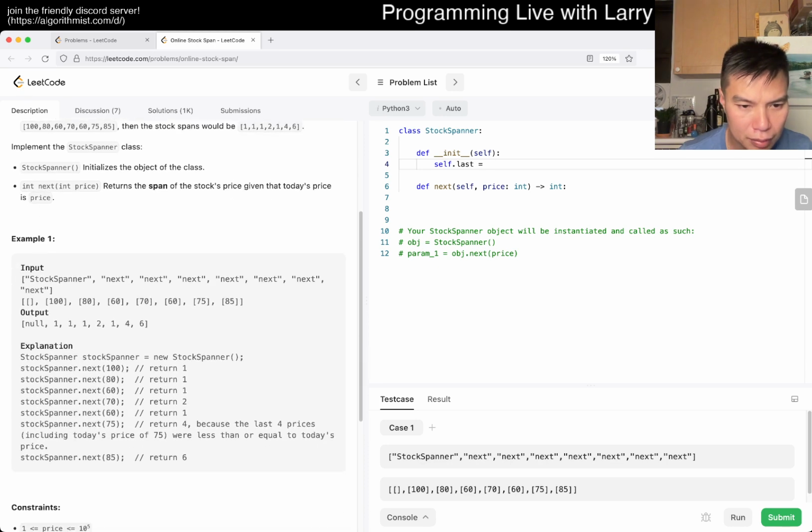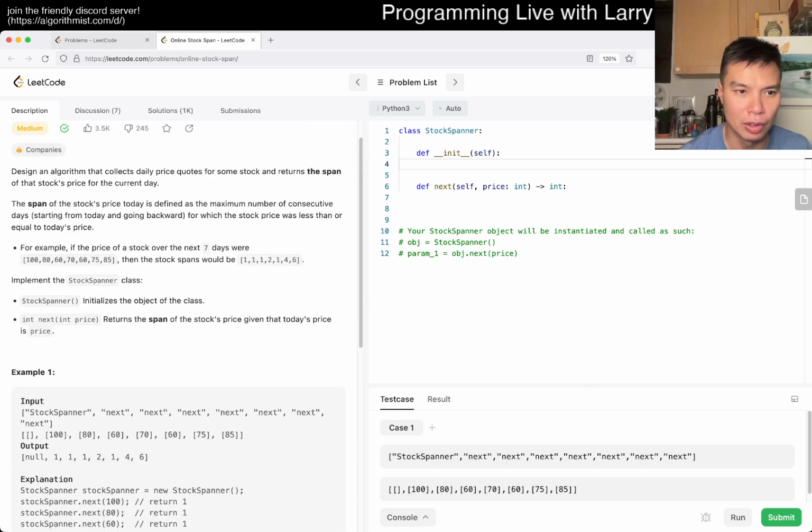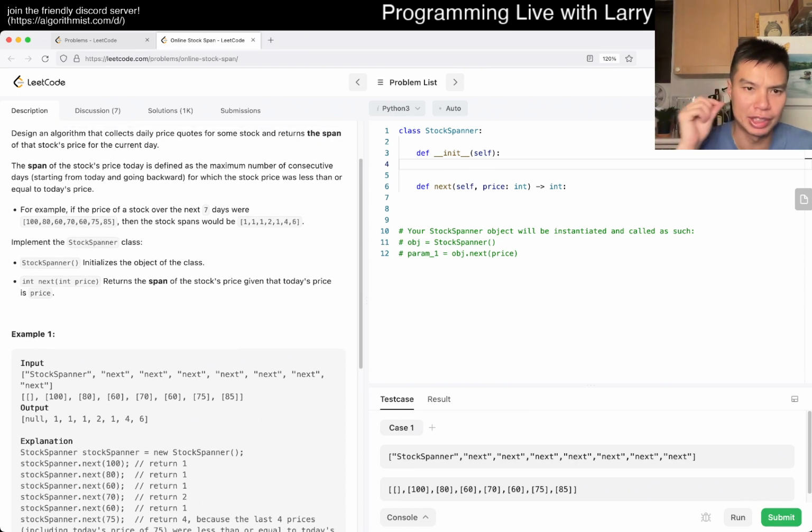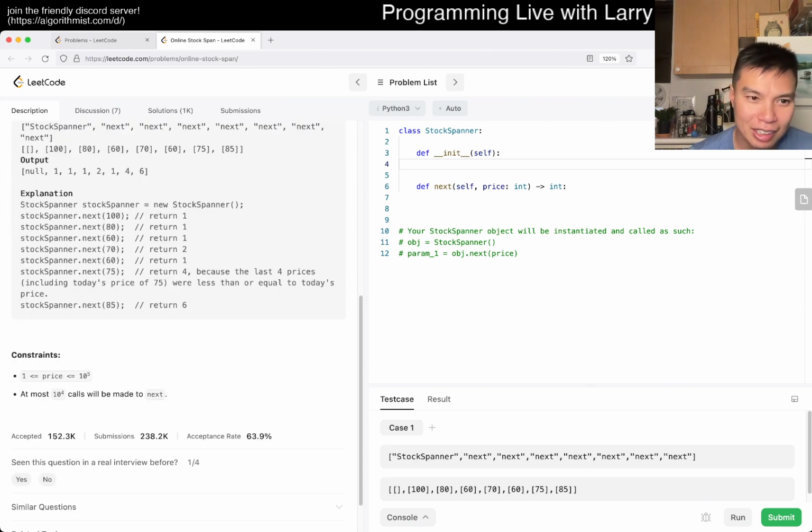Did I misunderstand this? Why is this returning 6? Oh wait, maybe I did misunderstand this. Hang on. I misunderstood this as less than or equal to today. Okay, sorry, let's try this again. I misread this as a streak of days that are all consecutively less than. But looking at this input first, which I need to do more often, it seems like 85 is 6 because it goes all the way back this way, right? So what is the idea there then?